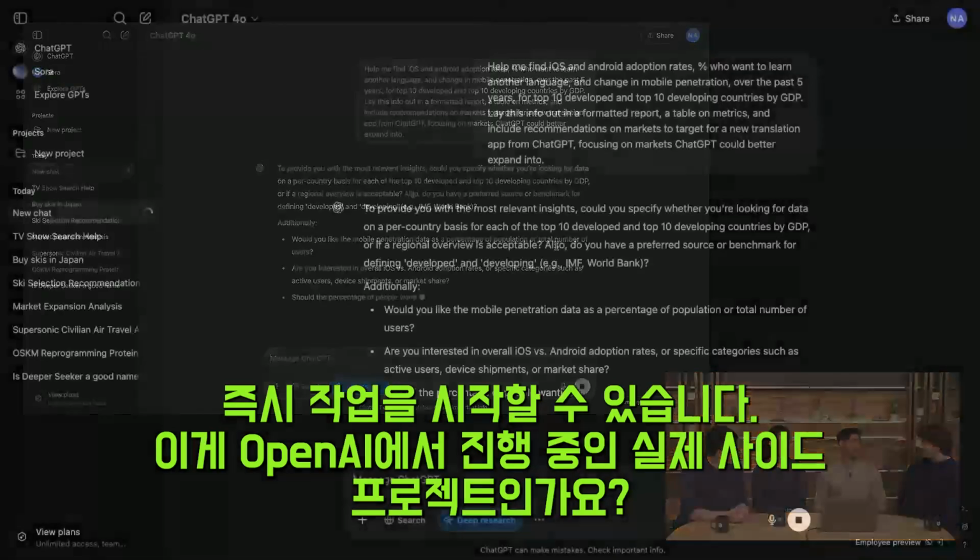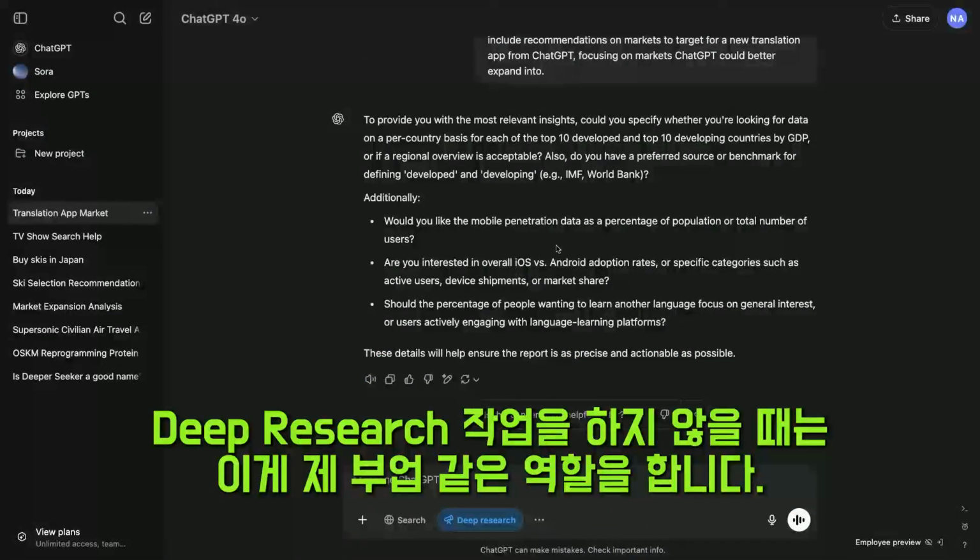Is this your actual side project at OpenAI? This is my side hustle when I'm not working on deep research.